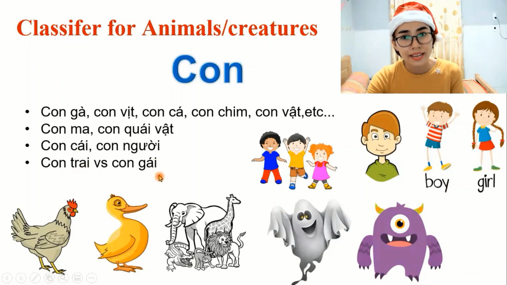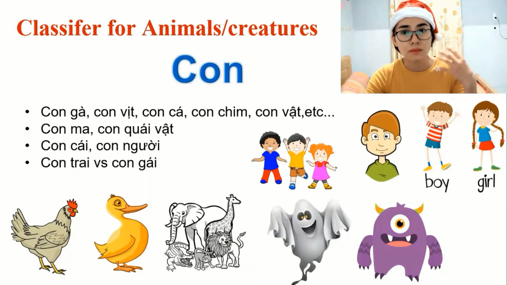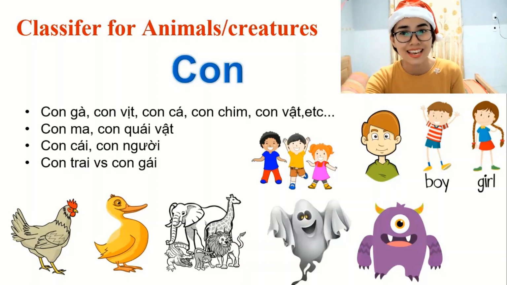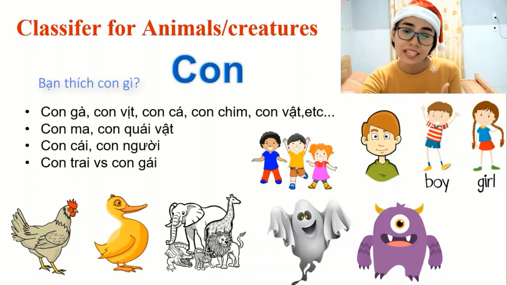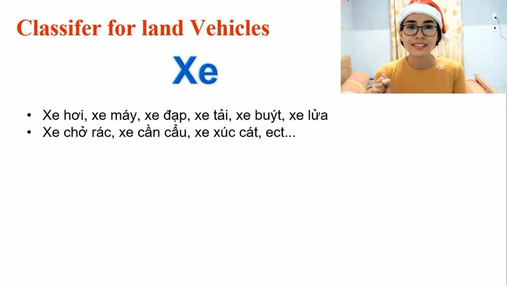You put trai and gái as the adjectives to talk about gender for people, and then they know that is người. The male and female adjectives for animals, we use different words. So you understand that is about people, not about animals. Con, okay, practice saying some con, like what con do you like? Bạn thích con gì? For me, tôi thích con chó. I like puppy or dog. Okay, next.